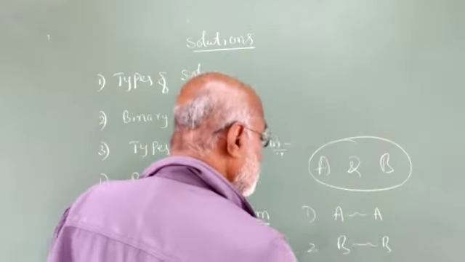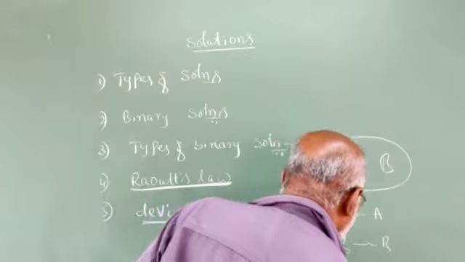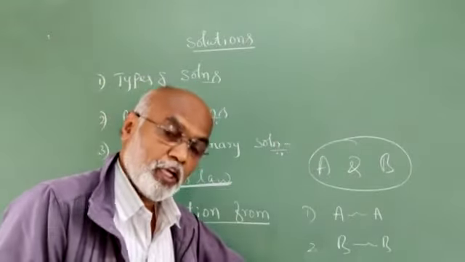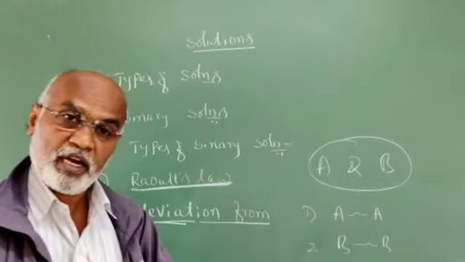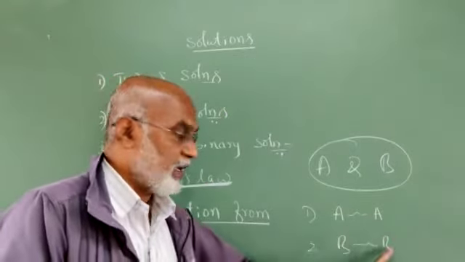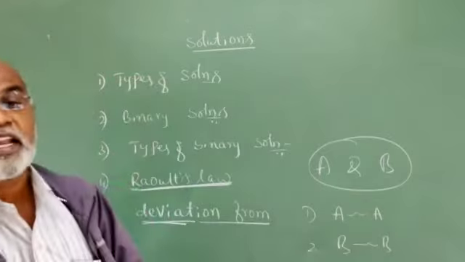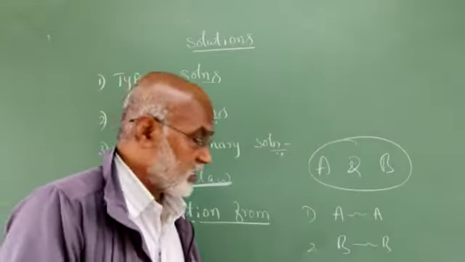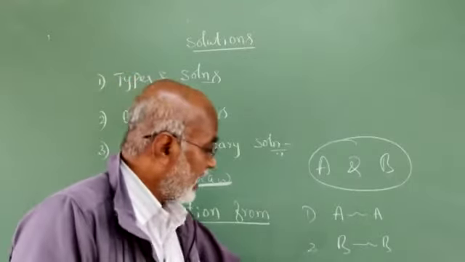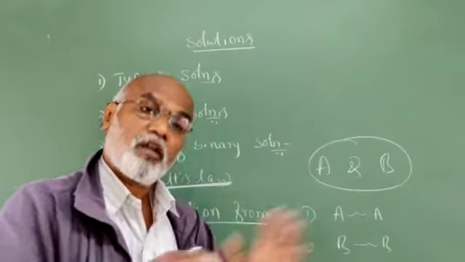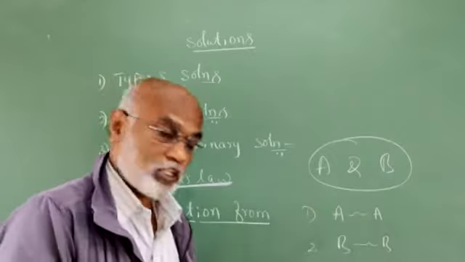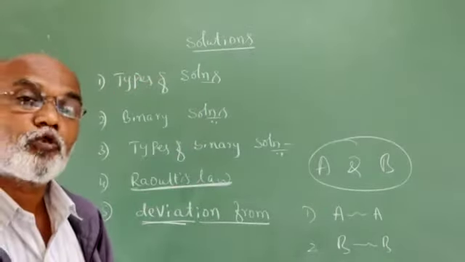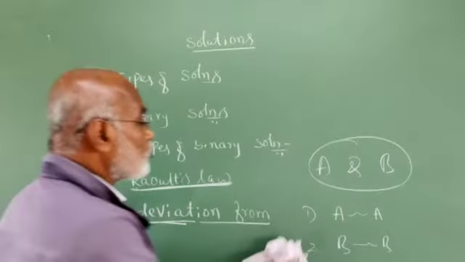Remember, when they mix together, there will be an attractive force between A and B. The attractive force between A and B should remain the same when compared to the attractive forces between A and A and B and B. Then only that binary liquid mixture obeys Raoult's law. In case the attractive force between A and B is either more or less when compared to the attractive forces between A and A and B and B, such solutions do not obey Raoult's law, they deviate from Raoult's law.